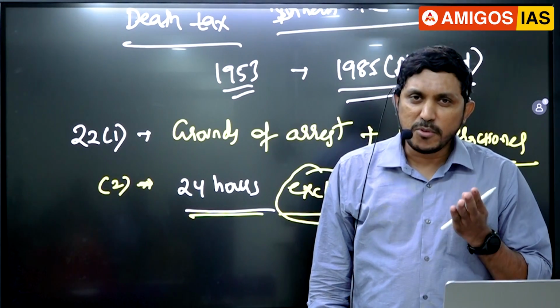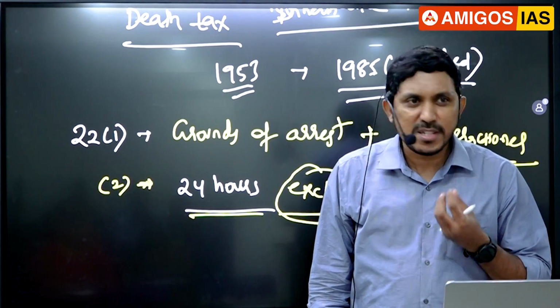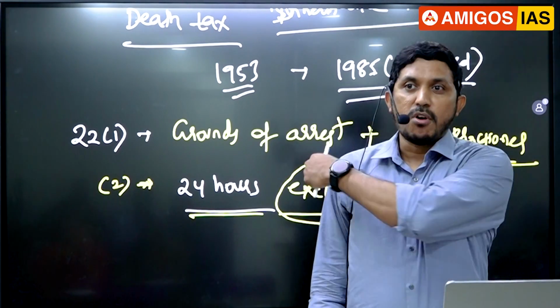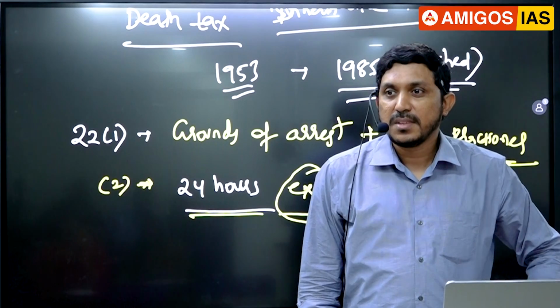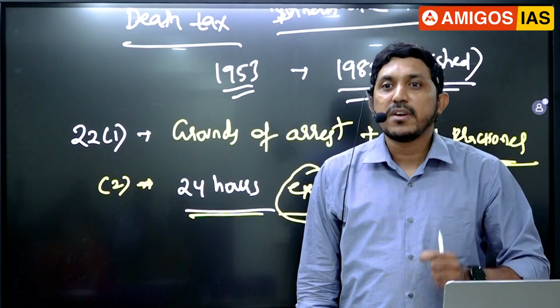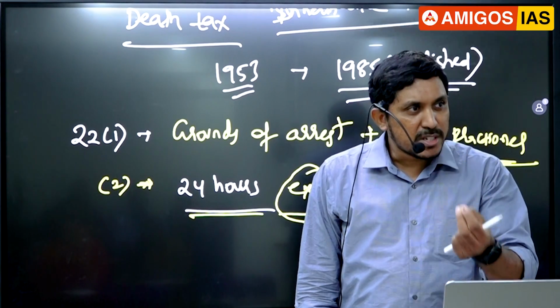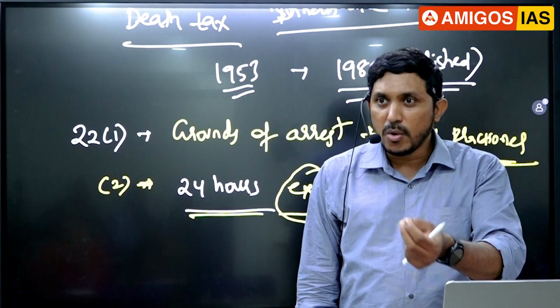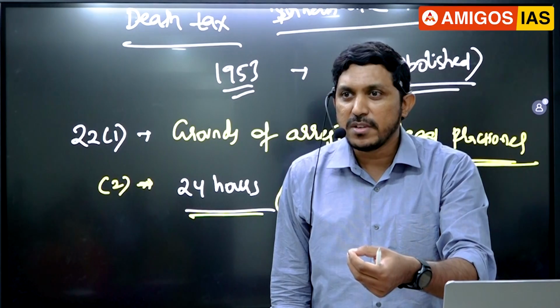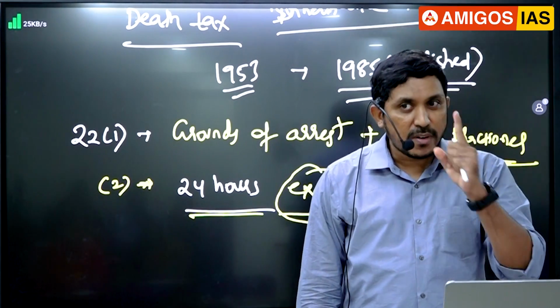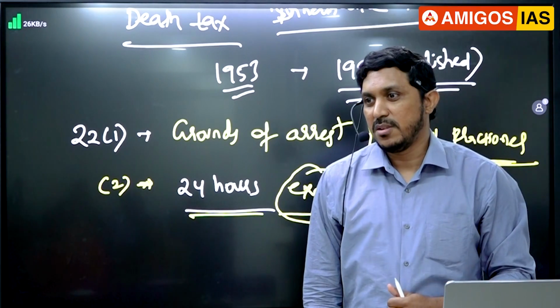The Supreme Court told, when you have 24 hours, what was the hurry for you to go early in the morning at 6 o'clock without informing the legal counsel, without furnishing proper grounds of arrest? If you don't give grounds of arrest, if you don't allow the person to have his lawyer know at what time you are going to the magistrate's office, how will that person defend himself? It is a violation of his fundamental right, the court has told.